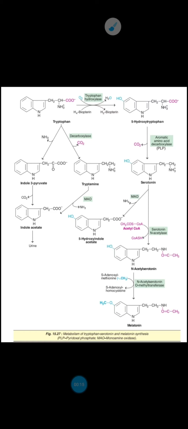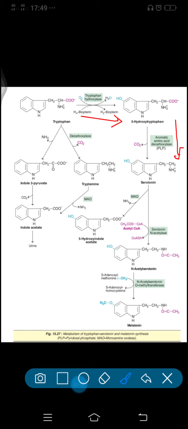5-HT. Now, this step is catalyzed by the enzyme aromatic amino acid decarboxylase, and this enzyme depends upon pyridoxal phosphate. This is the decarboxylation reaction. You can see here the COO group is removed in the form of CO2, and the product formed here is serotonin, right? So this is the two-step reaction where tryptophan is getting converted to serotonin.